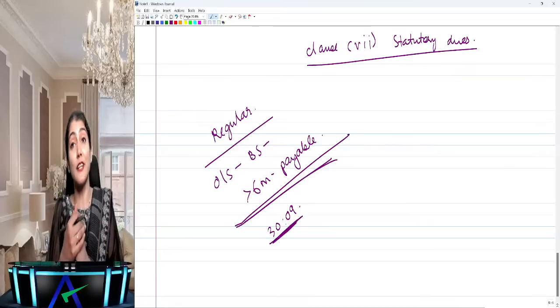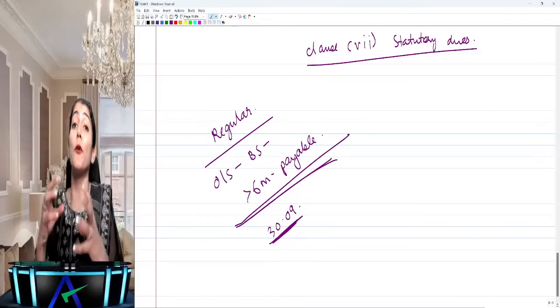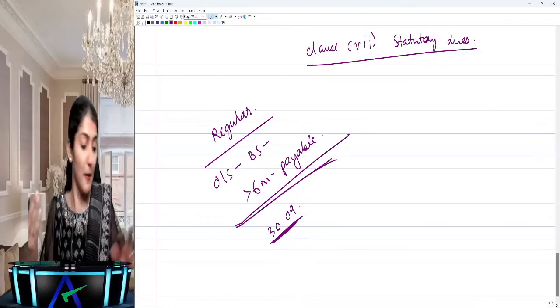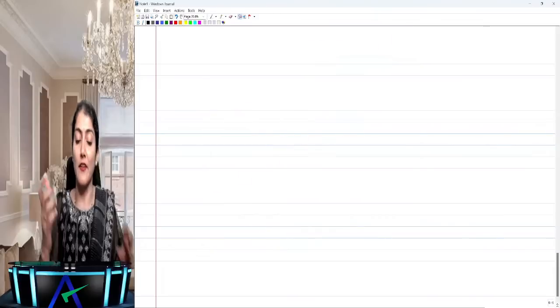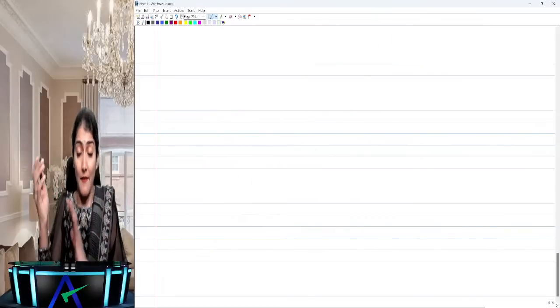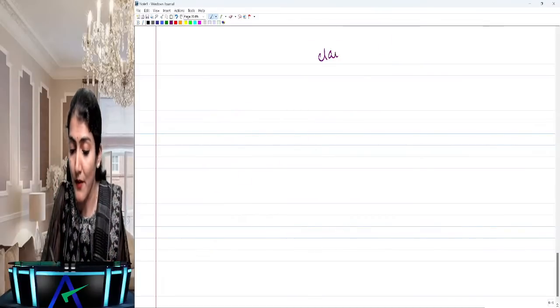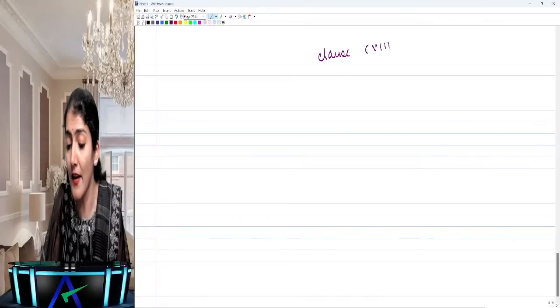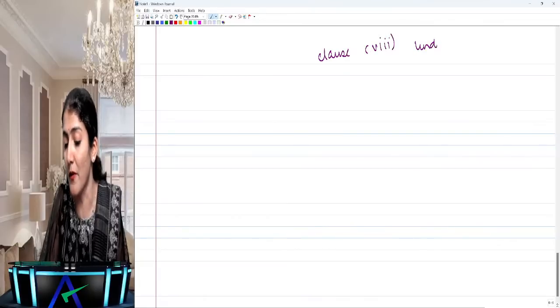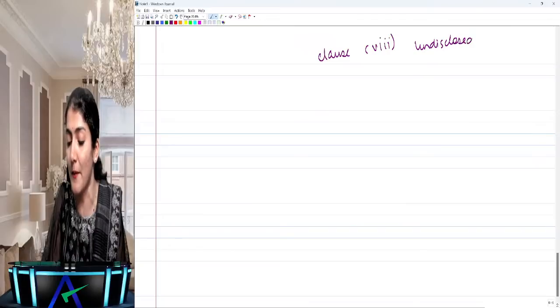And for disputed statutory dues, the amount involved and the forum where the dispute is pending. That is clause 7 regarding the statutory dues. Then clause 8 is regarding the undisclosed income. This was also asked in your May 22 exams in the MCQ part.